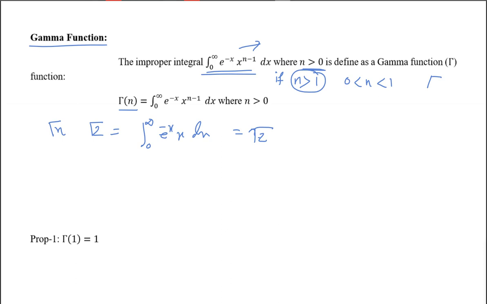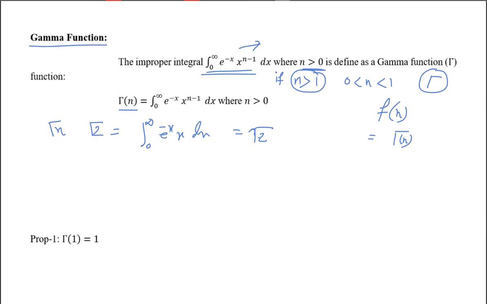Is it gamma suffix 2 or gamma of 2? You see, gamma is just a function. Suppose I define f, a function. Similarly, here gamma is just a notation. So if I write some function like f of n, similarly here I'm writing gamma n. That is gamma of n.